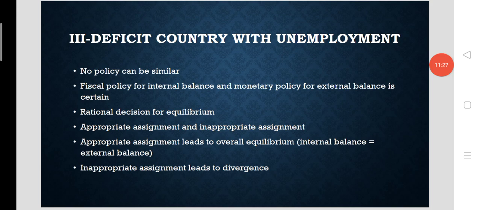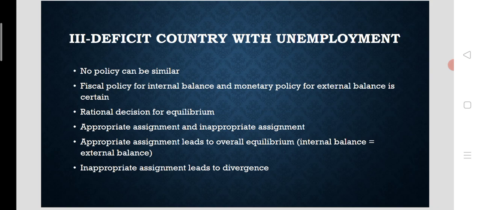So let's look at the third situation of internal imbalance and external imbalance. Here we have a deficit unemployment situation. That means a nation has BOP's deficit. At the same time, the domestic economy is also suffering from unemployment. Internal imbalance is there. External imbalance is also there. So both are in fact different. We need to have a different type of fiscal and monetary policy. The similar policies cannot be applied in this case. So we need to have appropriate assignment for obtaining internal balance and external balance in this situation.